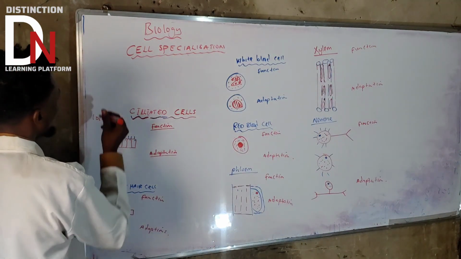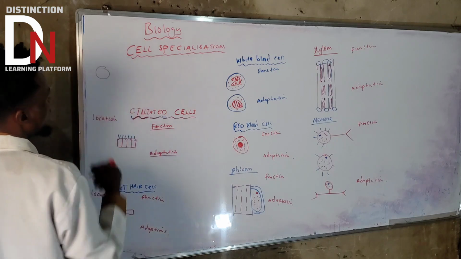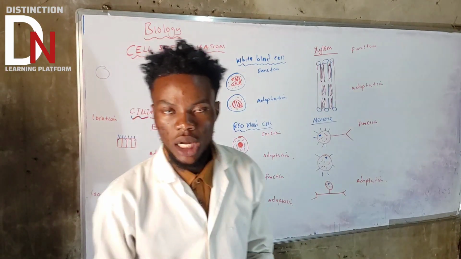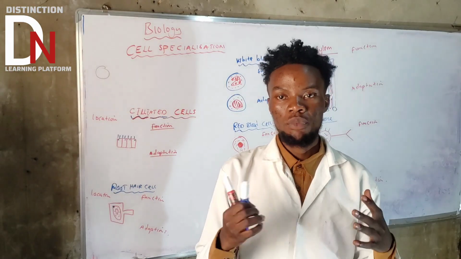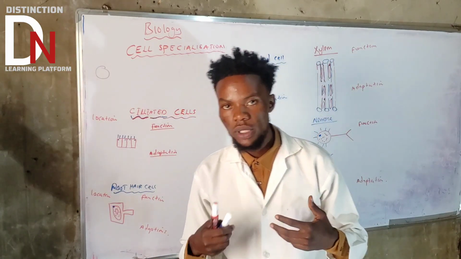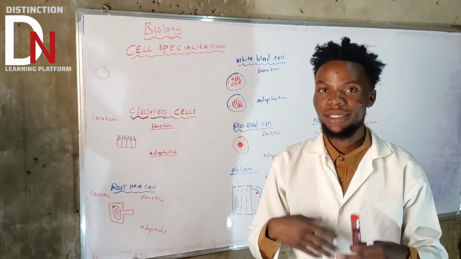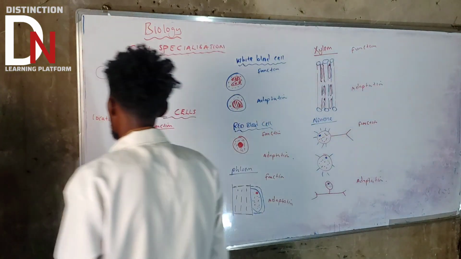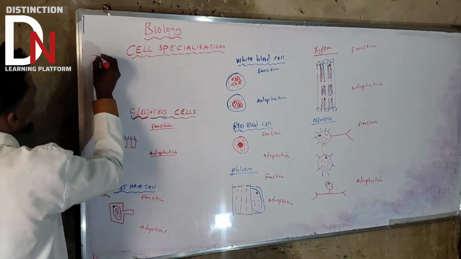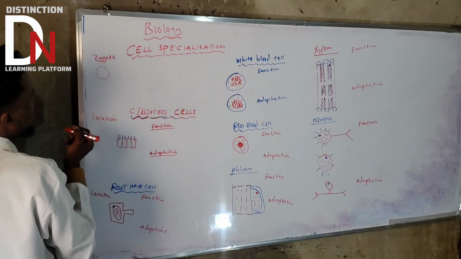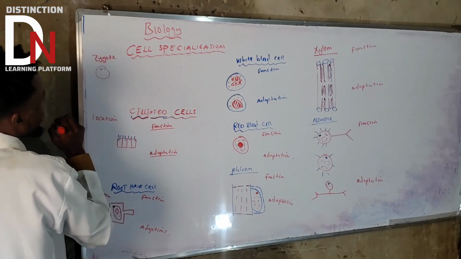A single cell. If you remember, after fertilization occurs, there's a cell that's going to be produced, which we call a zygote, before it starts dividing. A zygote basically is a single cell.